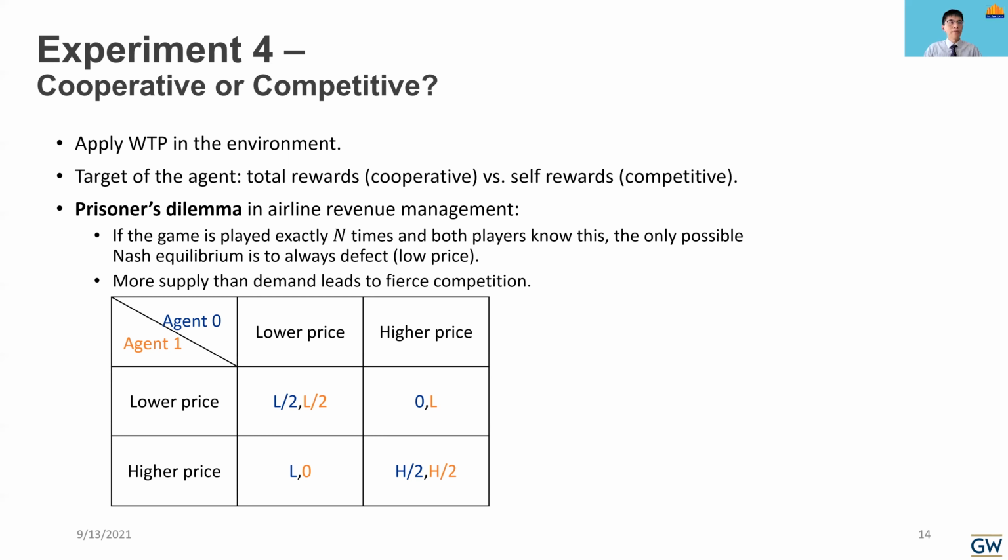And as a description of the prisoner's dilemma, if the game is played exactly n times and both agents know it, the only possible Nash equilibrium is to always defect, which is to always choose a lower price. And this case always happens when the supply is more than the demand.